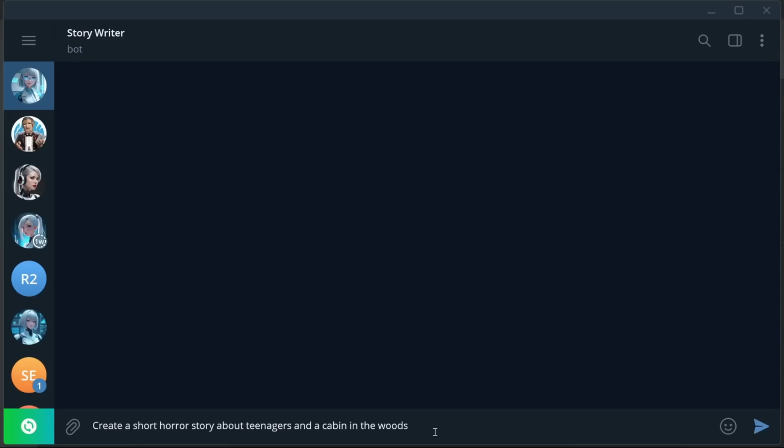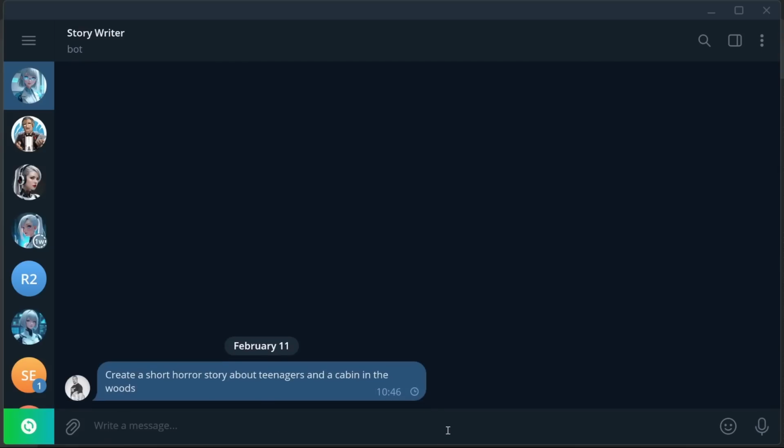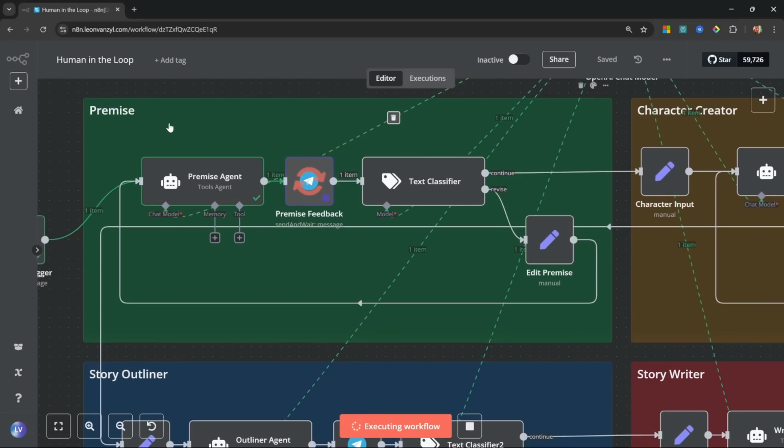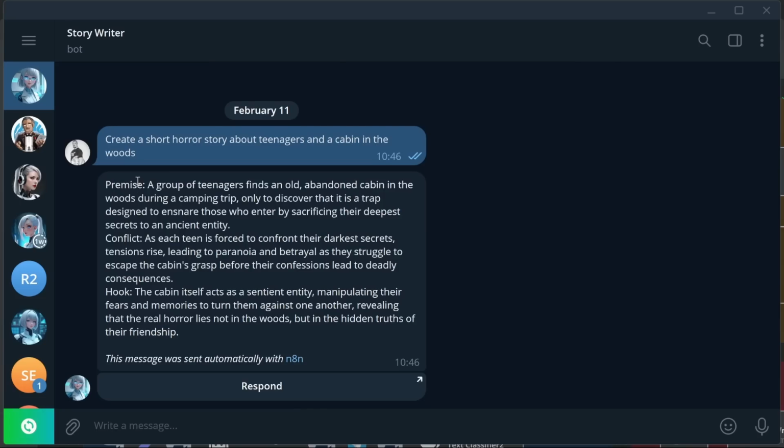So let's say, create a short horror story about teenagers and a cabin in the woods. And what will happen now is our workflow will start executing, and after the agent generated the premise, it will wait for the user's feedback before continuing. So here's the premise of the story that it came up with. Now we have an opportunity to change this premise any way we want.